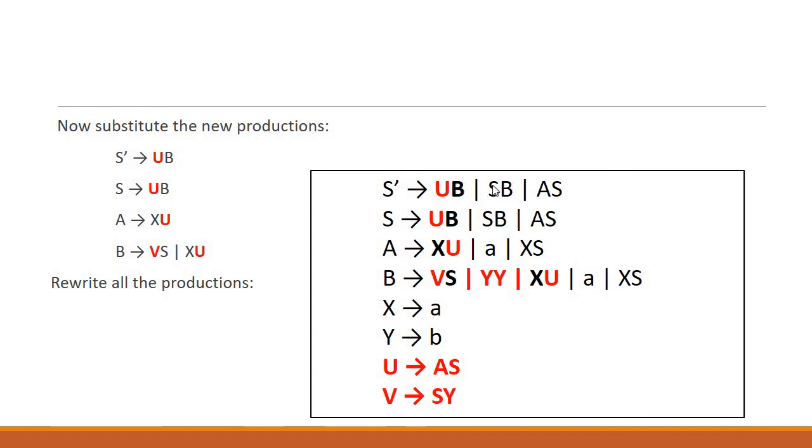S dash is producing another two non-terminals, fine. S dash is producing another two non-terminals, fine. Same as having all the productions perfect. A is producing two non-terminals, perfect. A is producing one terminal, again it's perfect with Chomsky's normal form. So all of these productions have the similar design that we need to satisfy Chomsky's normal form.